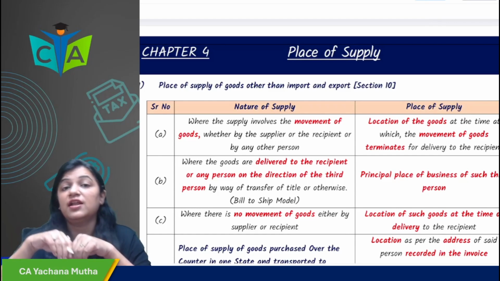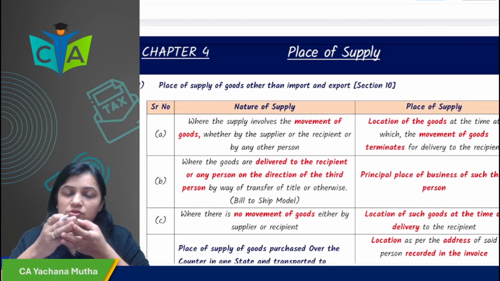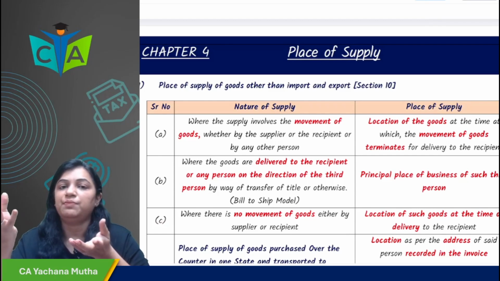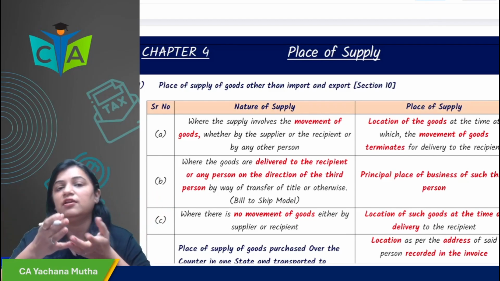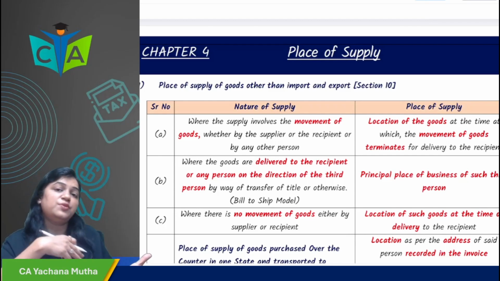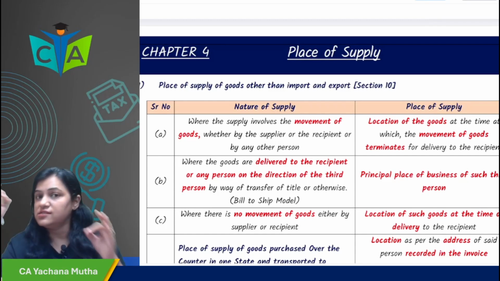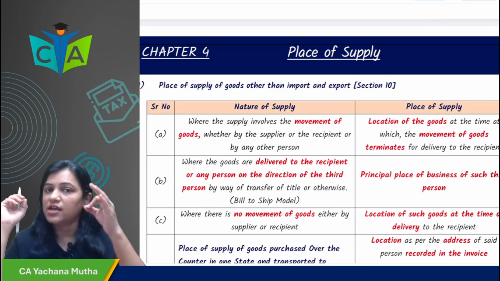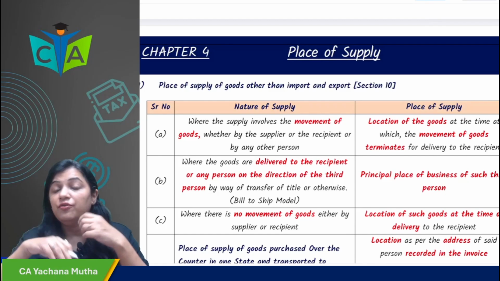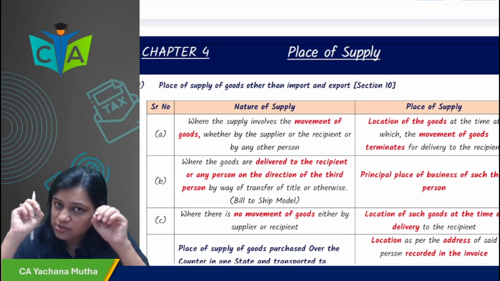Whether a transaction is interstate or intrastate is determined by place of supply. So location of supplier and place of supply: if they are in the same state or union territory, then the transaction is intrastate. But if the location of supplier and place of supply are in different states or different union territories, then the transaction is interstate. Very important: whether to levy CGST, SGST or IGST is determined by place of supply.